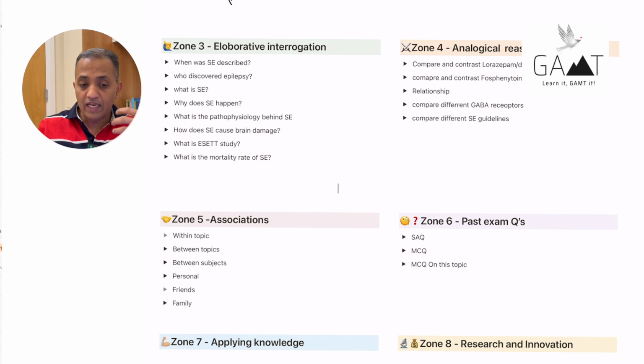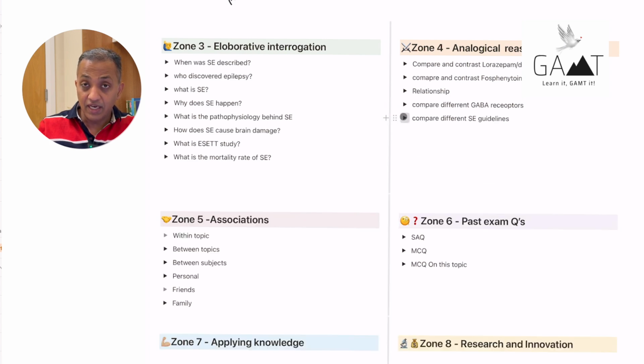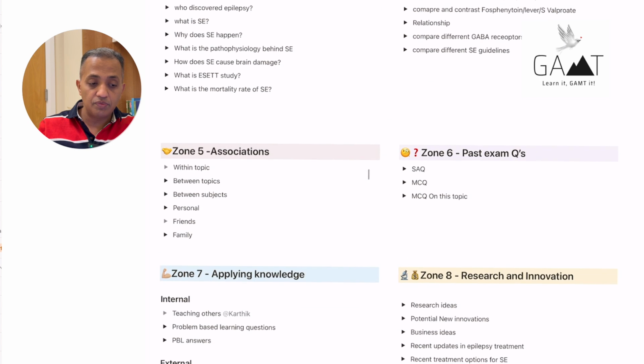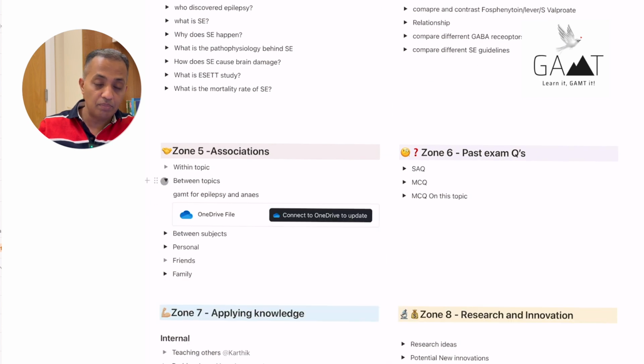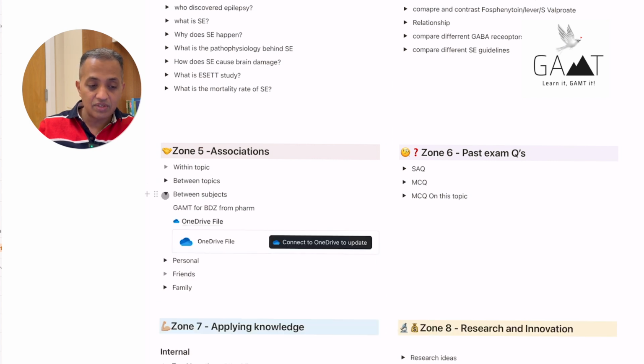Then you go to zone 4, which is analogical reasoning: compare and contrast lorazepam, diazepam and midazolam. What is the relationship between the 3 drugs? Compare different GABA receptors, and compare different status epilepticus guidelines. Loads of stuff here. Then you go to associations between topics. There's a link to the GAMT for epilepsy that I used for studying when I was doing anesthesia exams. Again, a GAMT for benzodiazepines. The links for those are there as well.